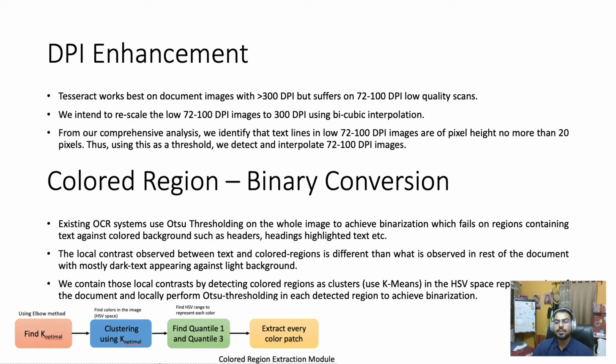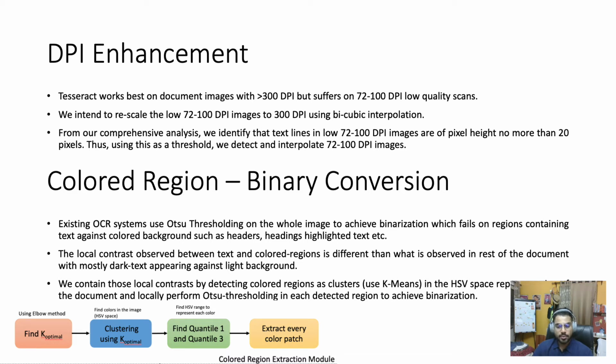Most commonly used OCR systems assume a higher resolution document image, usually greater than 300 dpi, for reliable text extraction. However, in day-to-day scenarios, due to unavailability of appropriate hardware and the trade-off between obtaining a high-quality scan versus the time required, a lot of documents are captured at low DPI scans, usually between 70 to 200 dpi. On such document images, the existing OCR systems fail miserably, which presents a need to detect and enhance the image DPI. We propose a simple and novel approach for DPI quality detection and correction.